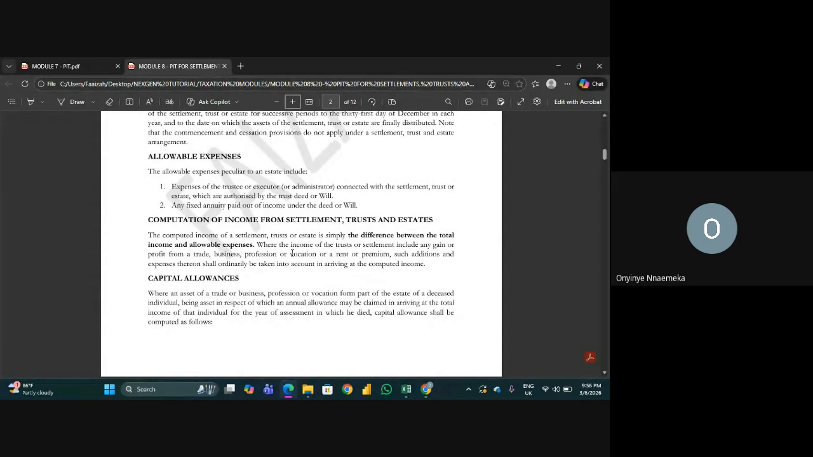Number two, any fixed annuity paid out of income under the deed or will. So fixed annuity is also an allowable expense. These two are allowable expenses.